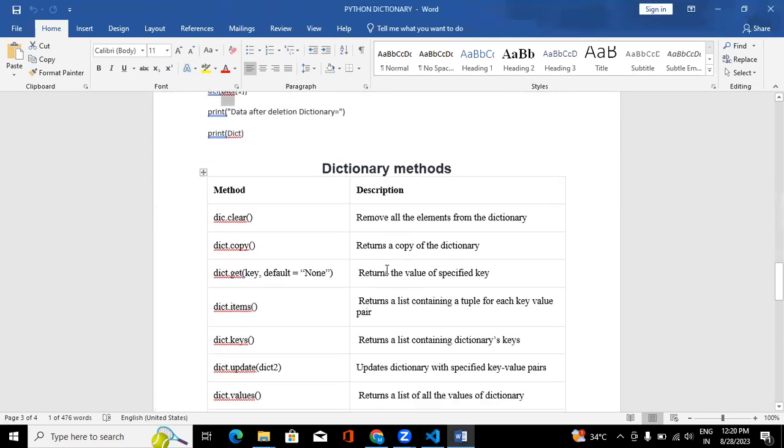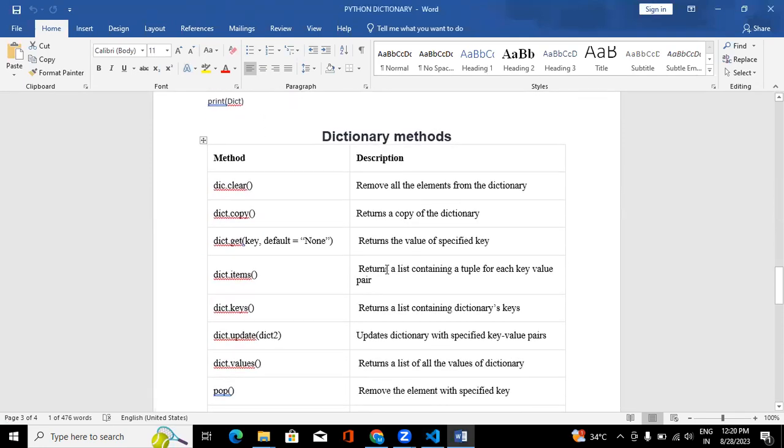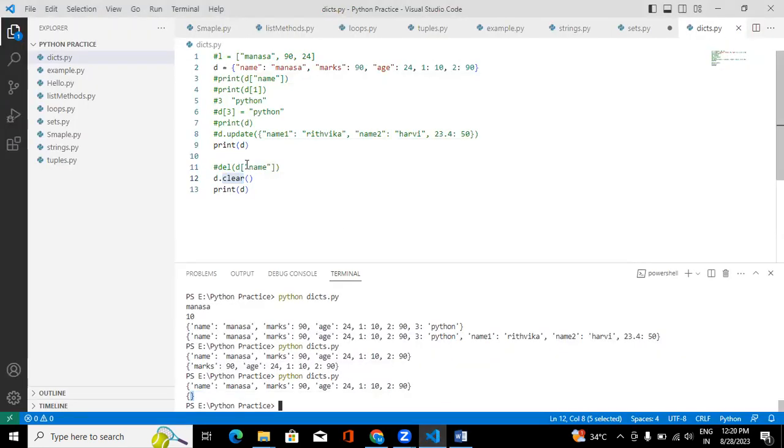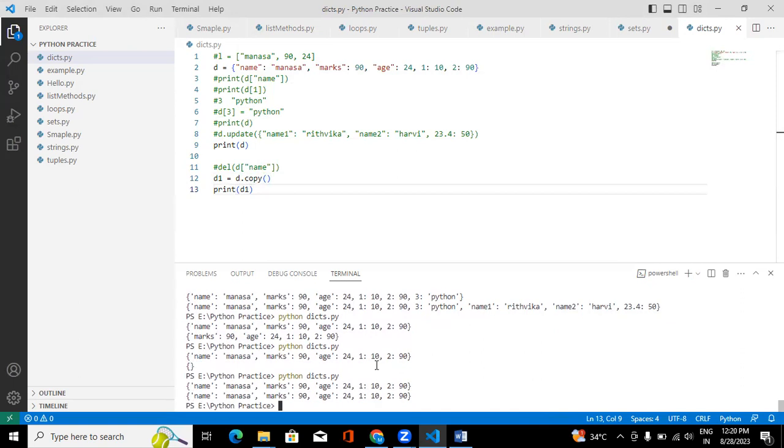And copy. For example, I want 2 instances with the same values. At that time you can use copy. My new dictionary name is D1. Just do D dot copy. If you print D1, there will be the same values. In both the dictionaries, the values will be the same. So here we are just copying the key value pairs from one dictionary to another dictionary using the copy method.